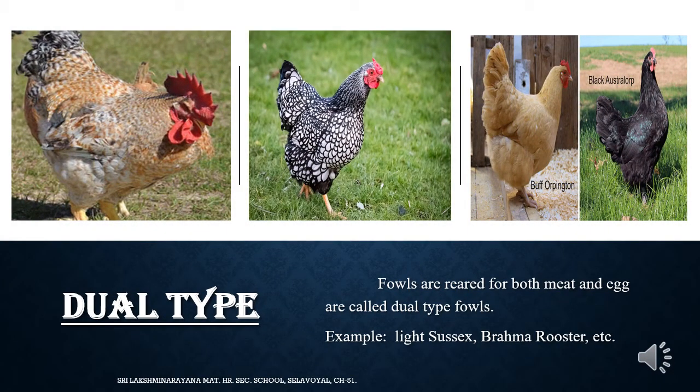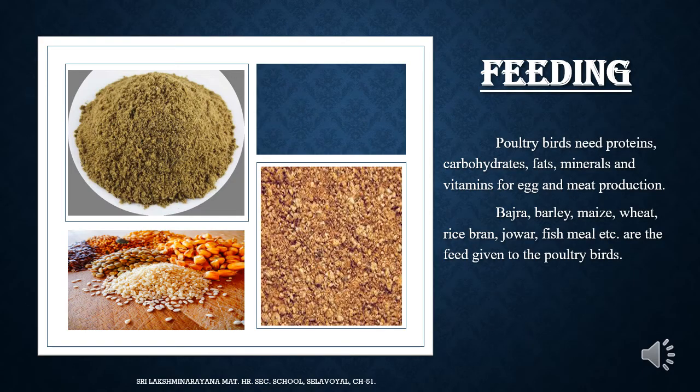Dual type. The fowl which can be reared for both meat and egg production are called dual type fowls. Some examples of dual type fowls are Light Sussex, Brahma rooster, etc. Feeding. Poultry birds need more nutrients like proteins, vitamins, carbohydrates, fats, and minerals for egg and meat production. Some of the feed given to poultry birds are bajra, barley, wheat, maize, rice bran, oil cake, jowar, fish meal, bread, and the green residues of vegetables, etc.